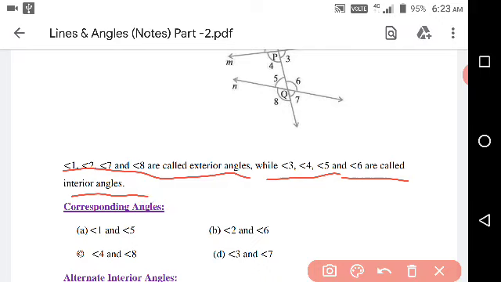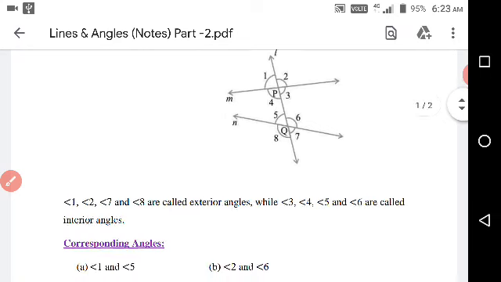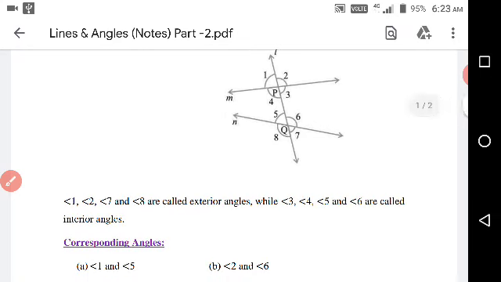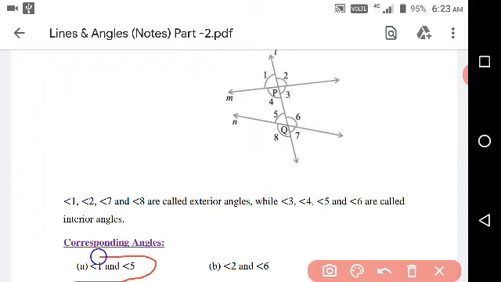Corresponding angles are a pair of angles on the same side of the transversal in which one is interior and one is exterior, like angle 5 and angle 1.